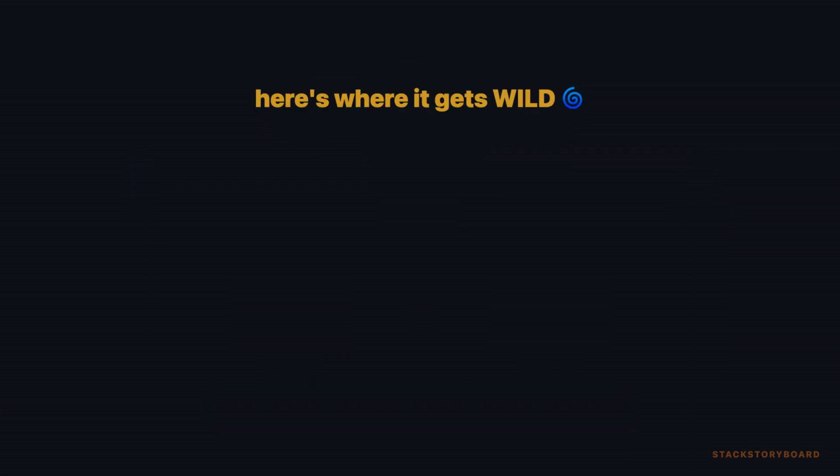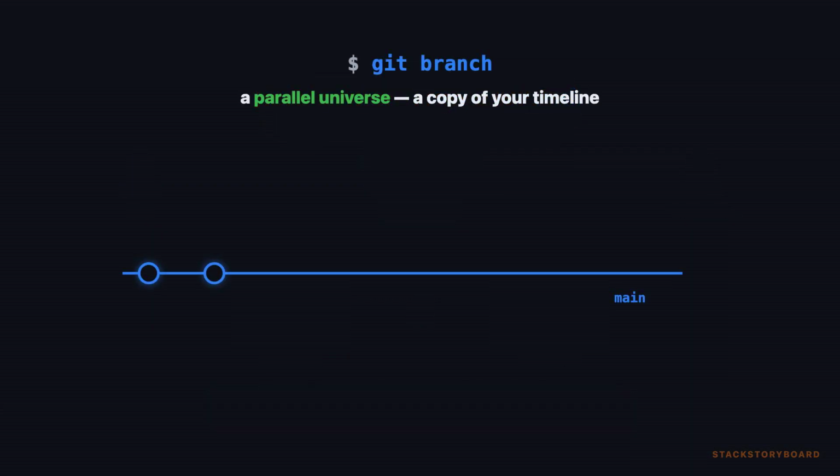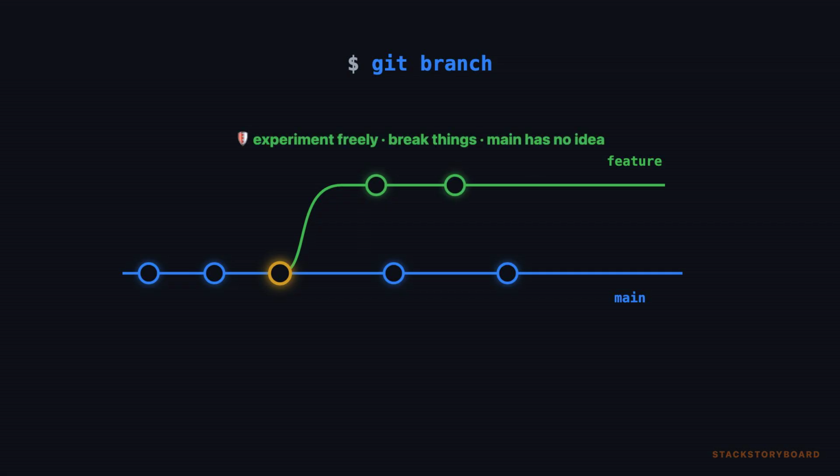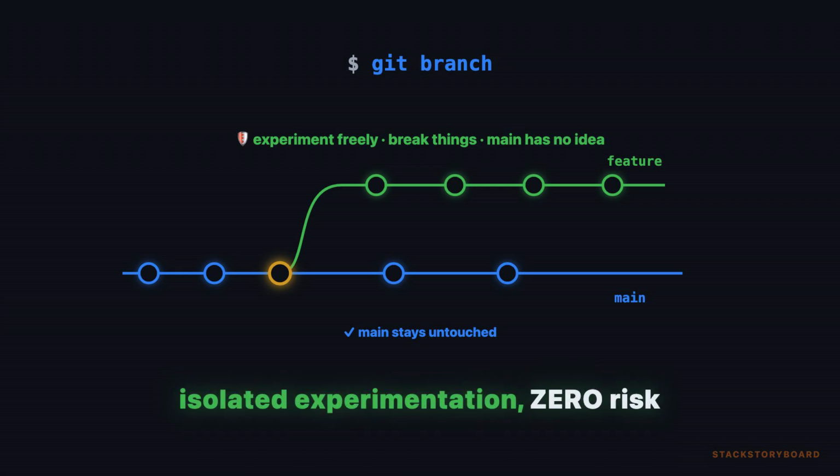Here's where it gets wild. Git branch is a parallel universe. You're saying, I want to rearrange the furniture, but not in the main room yet. Git copies your snapshot timeline and lets you work in that alternate reality. The main branch keeps humming along with no idea. You can take 10 new Polaroids in your branch, experiment freely, break things, and main stays untouched. Isolated experimentation, 0 risk.